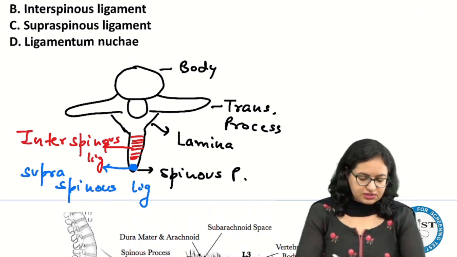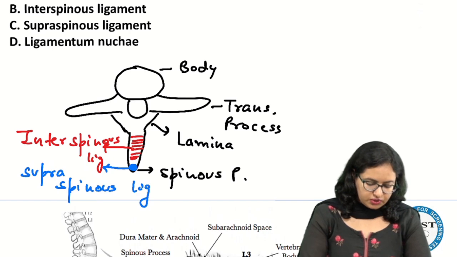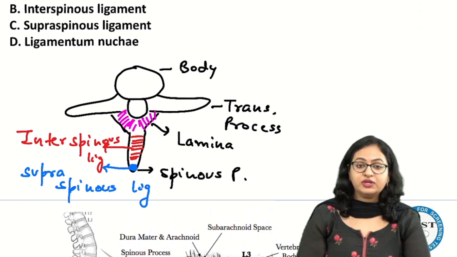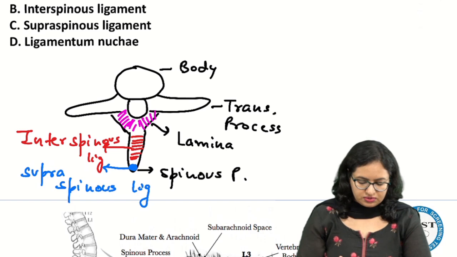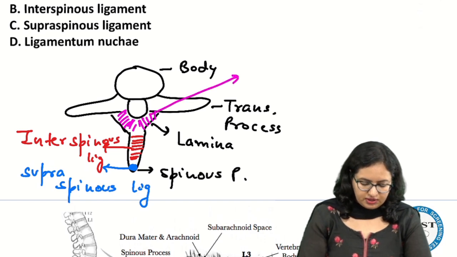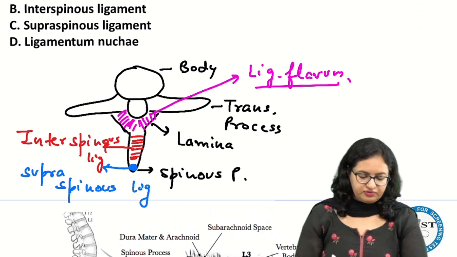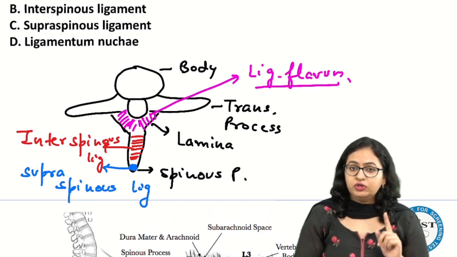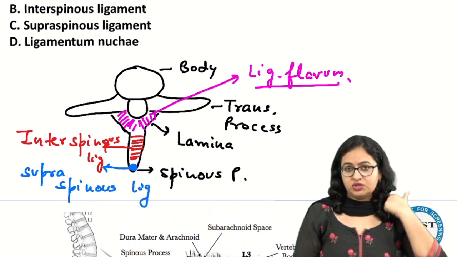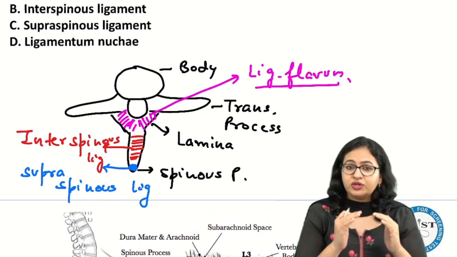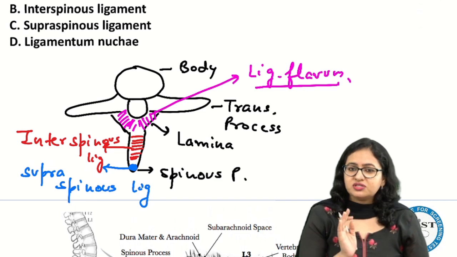Now after this, another ligament which is located over here is actually between the laminae of the vertebrae from the upper and the down side. This ligament over here is the ligamentum flavum. When we are talking about the ligamentum nuchae, which is given in the option, it is only present in the upper aspect, that is, in the cervical or neck portion.